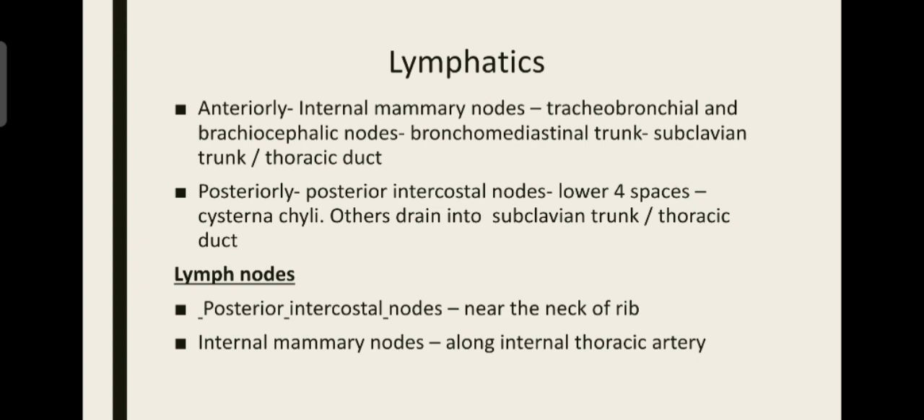Lymph nodes present: we already saw posterior intercostal nodes near the neck of the rib and the internal mammary nodes along the internal thoracic artery. See, these nodes are always present mainly in locations nearer to either the artery or the vein. Just remember this point. Thus we finish all the intercostal spaces.